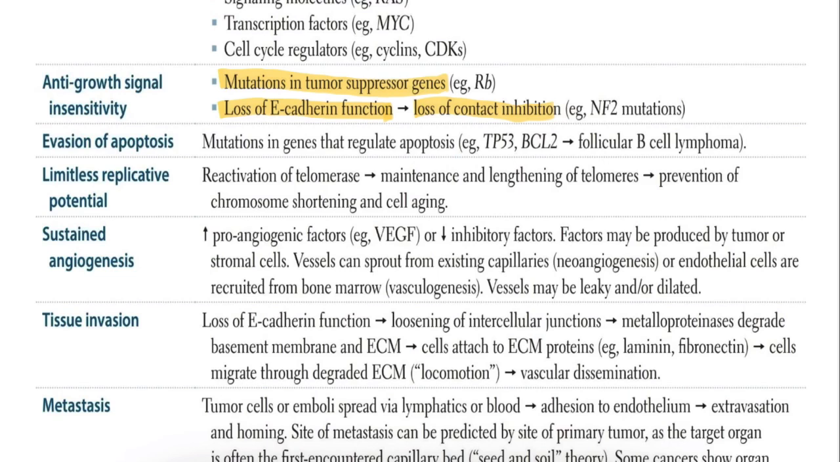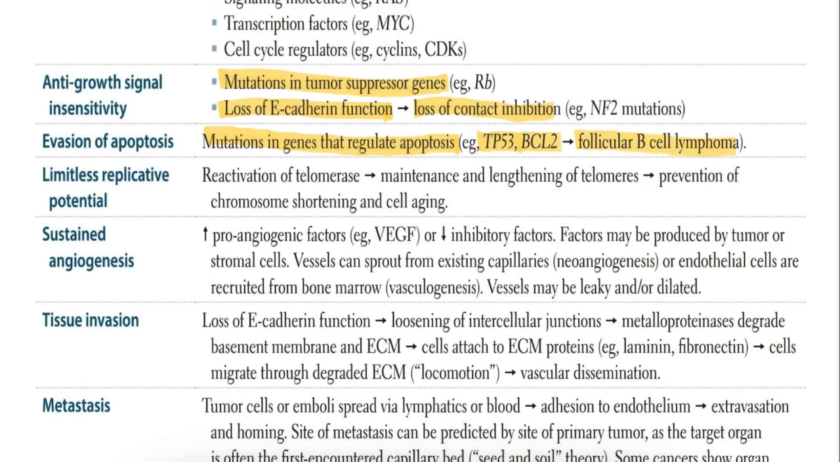The third major hallmark will be evasion of apoptosis. Evasion of apoptosis means cancer cells bypass programmed cell death. That means mutations in genes that regulate apoptosis, that is programmed cell death, where the cell kills itself. For example, we can see TP53, and BCL2 in follicular B cell lymphoma.